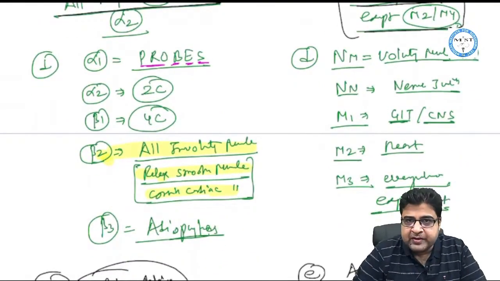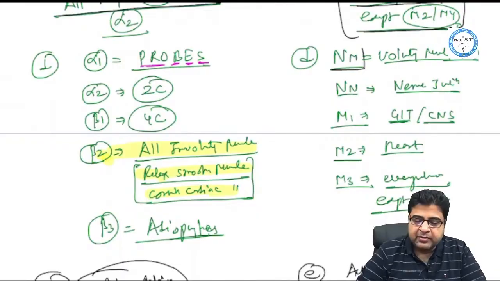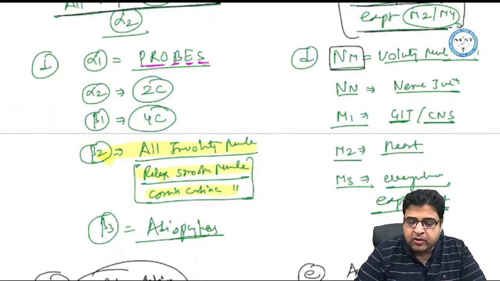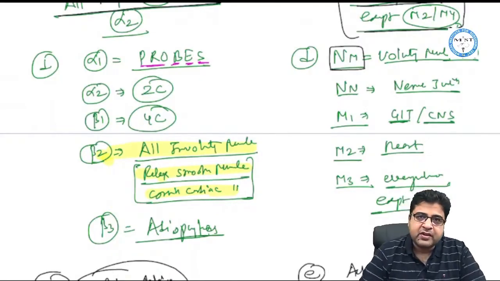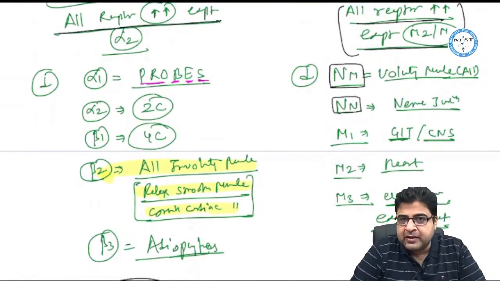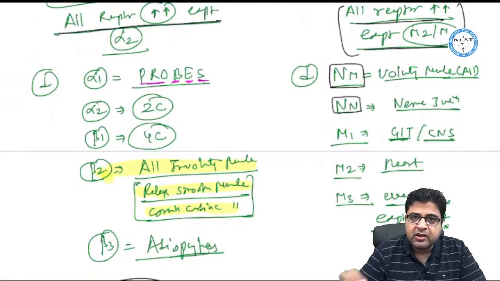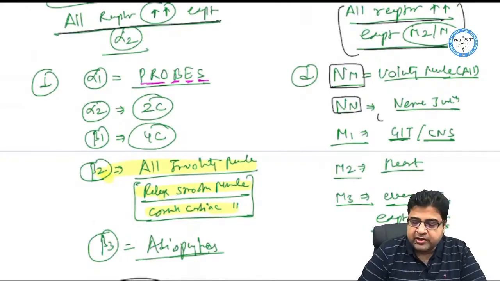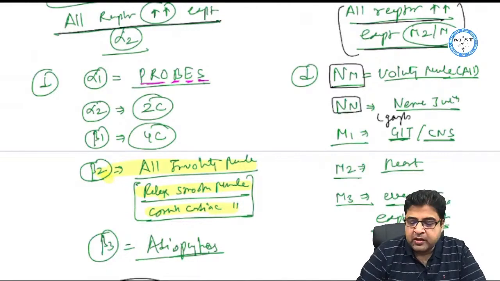Regarding acetylcholine receptor locations, the nicotinic M receptor is always present on the surface of voluntary muscles. So all voluntary muscles have this receptor, that is the NM receptor. Nicotinic N receptor is present at the nerve and nerve junction. So we have double N over here, so we call it nerve and nerve junction. So nicotinic N receptor is present at the nerve and nerve junction, which can be present in ganglia of the autonomic system and can be present in nuclei of the central nervous system.